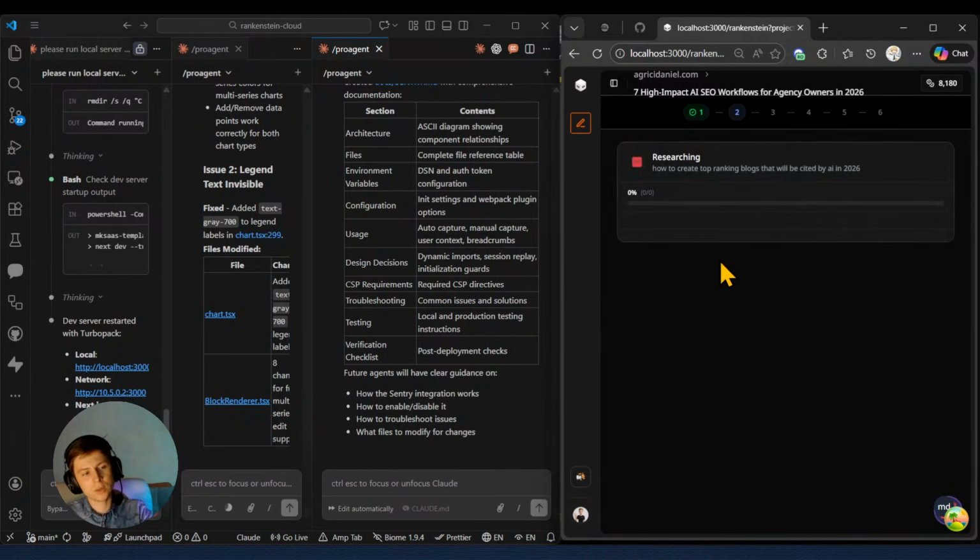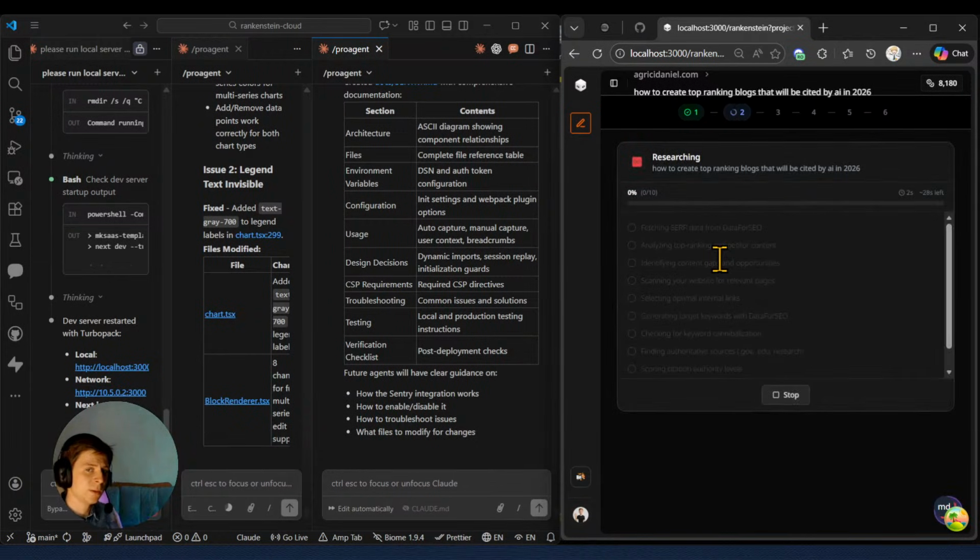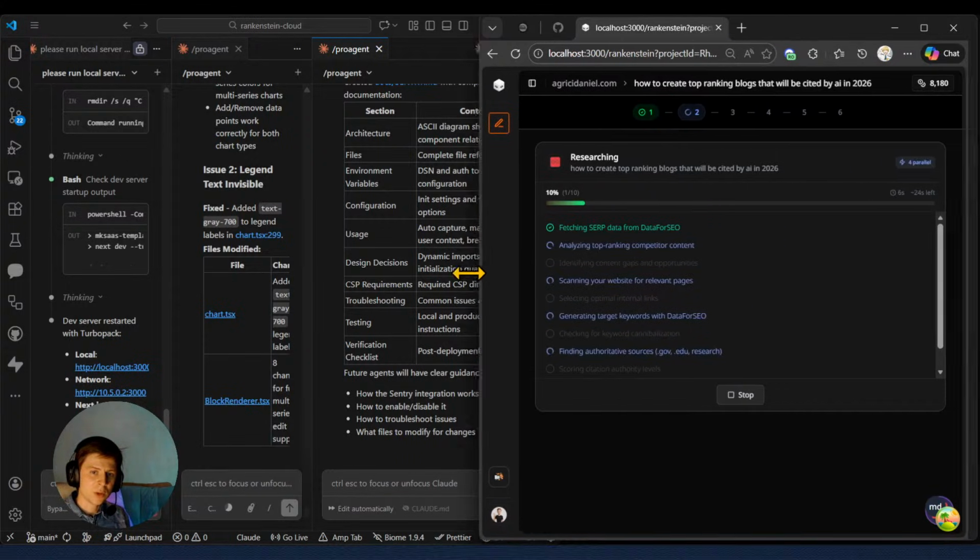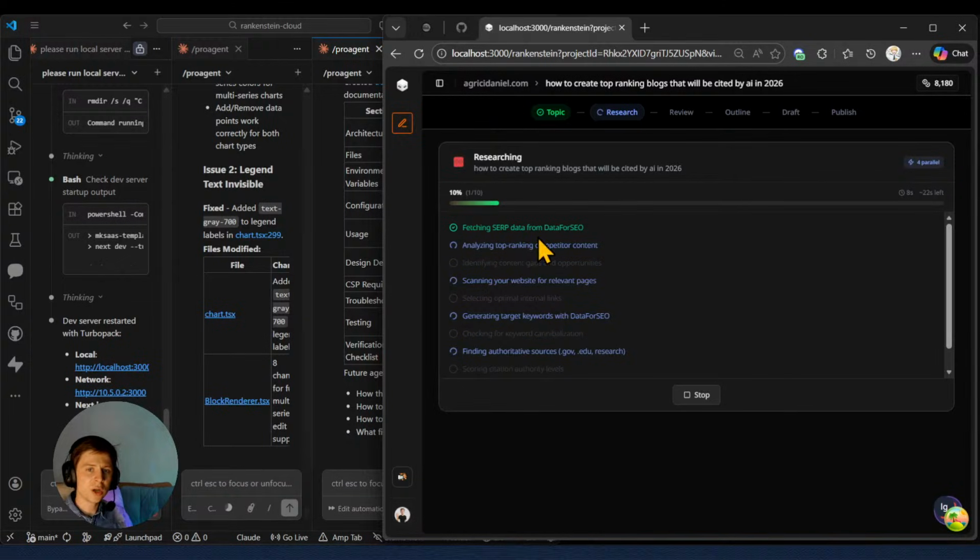For example, I just now chose a typo to set inside. Right now the overall research phase is working. I'll even make it smaller. Those two agents already have finished their job. Right now we are fetching the SERP data from DataForSEO. Basically, we're checking for online responses. We are analyzing top competitor content.